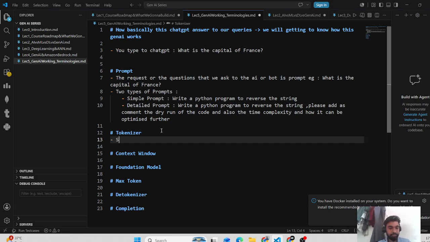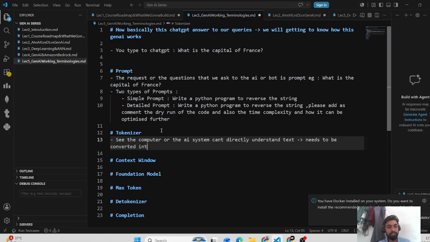See, the computer or the system can't directly understand text. We all are aware of that, right? So this text needs to be converted into numbers so that the AI or the system can understand.